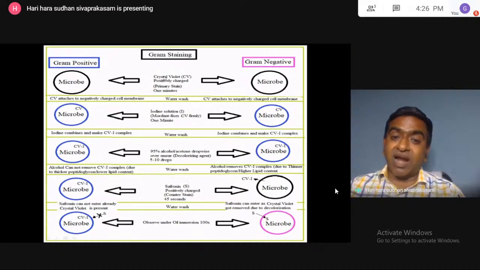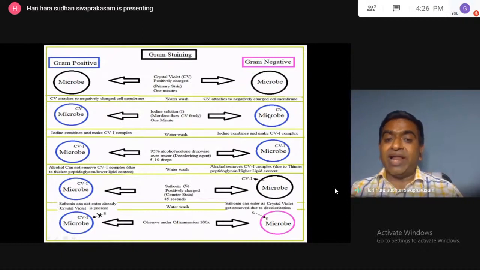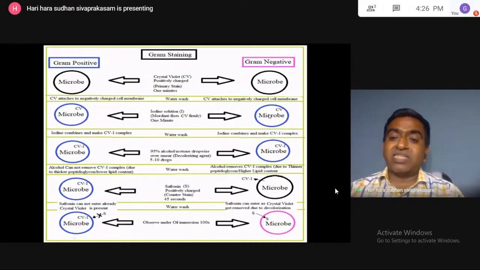So this crystal violet is called the primary stain. After adding crystal violet, you have to wait for 1 minute. After 1 minute, a water wash has to be done. So that all the cells, whether gram positive cells or gram negative cells... If you are taking cells and adding crystal violet, all the cells will take up the crystal violet. Why? Because they are negatively charged. So they will take the crystal violet inside the cell. All will appear in the violet color, crystal violet color.